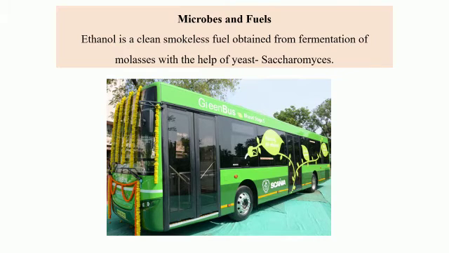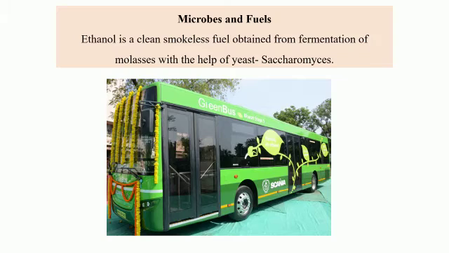The next fuel that is produced using microbes is ethanol. Ethanol is also an organic compound, a carbon compound. It has the formula C2H5OH, and it's also called ethyl alcohol.